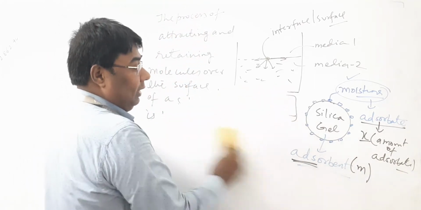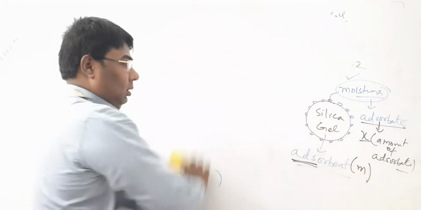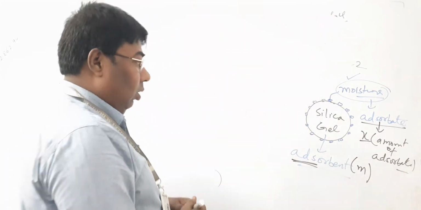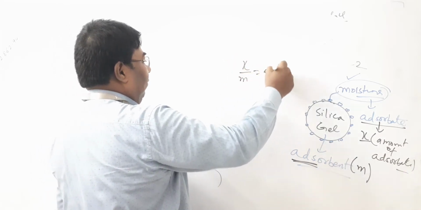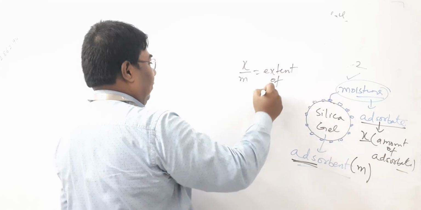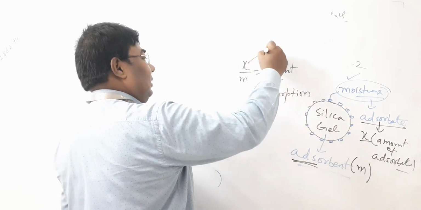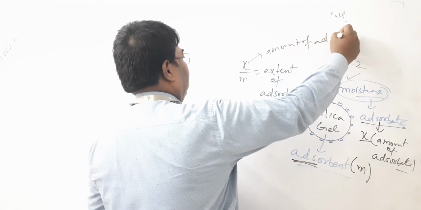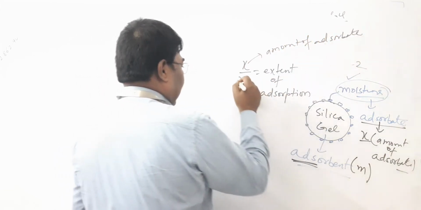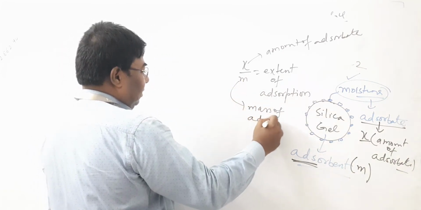Now all of you try to understand the next things. X by M is known as the extent of adsorption. What is X? X is the amount of adsorbate, and M is the mass of adsorbent.